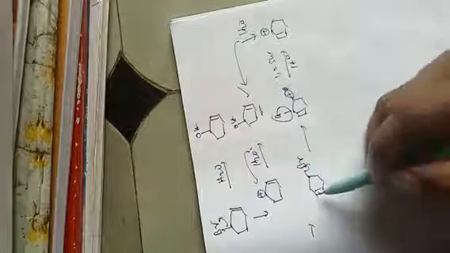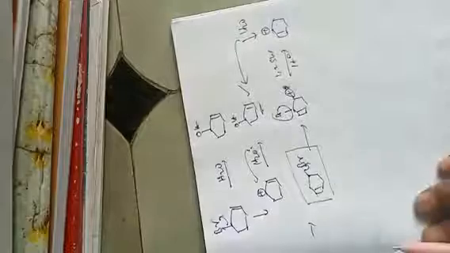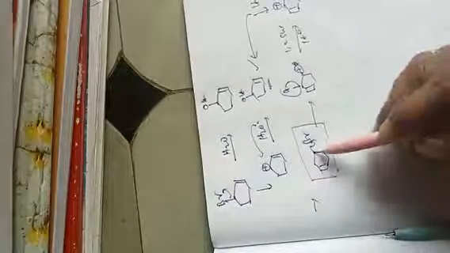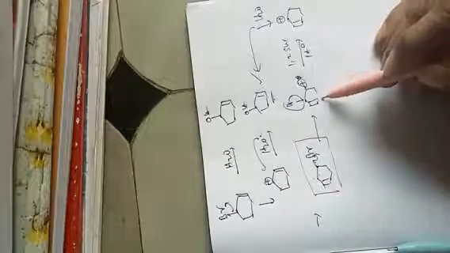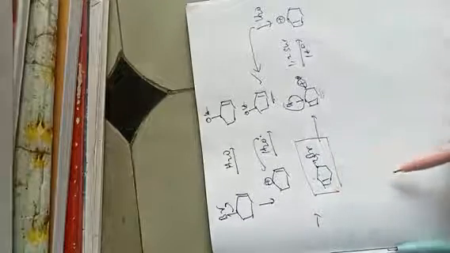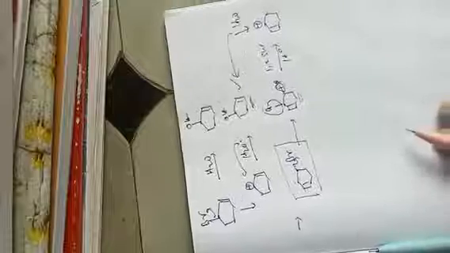You can notice the different substrate: here it is a secondary alkyl, and after the hydride shift it is converted into an allylic system. That's why carbocation rearrangement is also possible.